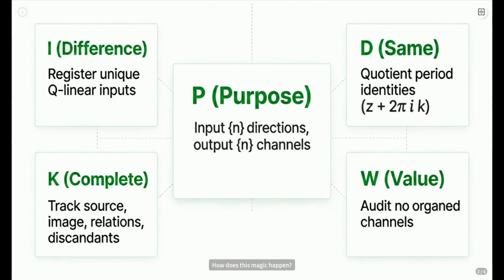How does this magic happen? Through Mesh 8.0's 5-core engine. Think of it as a 5-step dance. Purpose sets the stage and inputs and outputs expected. Idifference registers each unique input, no fakes allowed. Dsame handles the tricky periodic stuff. Z and Z plus 2 pi k are linked, but tracked separately. K-complete builds the full picture: source, image, relations, everything connected. Value, the final check. Are all input responsibilities accounted for? No orphans allowed. Only when this whole cycle completes do we get our result. It's rigorous, it's systematic, and it avoids circular logic traps.